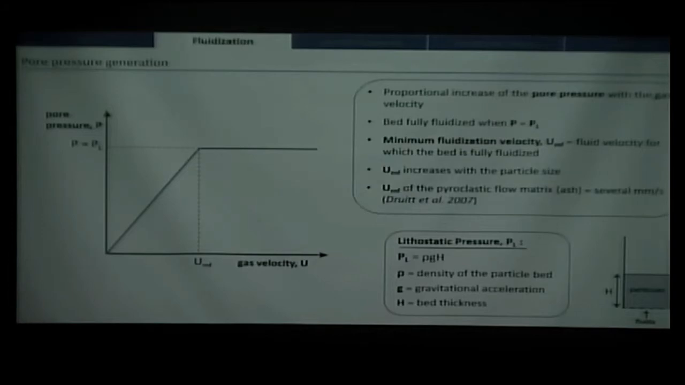This minimum fluidization velocity depends on several parameters, but at first order, it depends on the particle size. So the bigger the particles, the higher UMF will be, and the more difficult it will be to fluidize the particle bed. And it has been measured that for the matrix of pyroclastic flows, so the ash, the small particles of pyroclastic flows, this UMF can be as low as 1 millimeter per second. So we suppose that some pyroclastic flows at least could be easily fluidized.